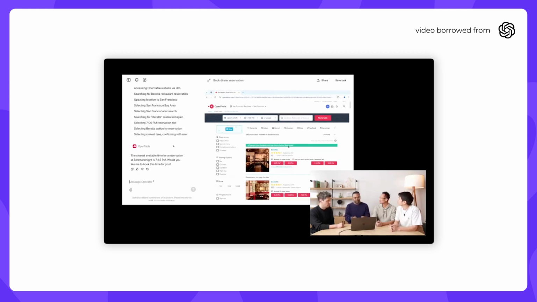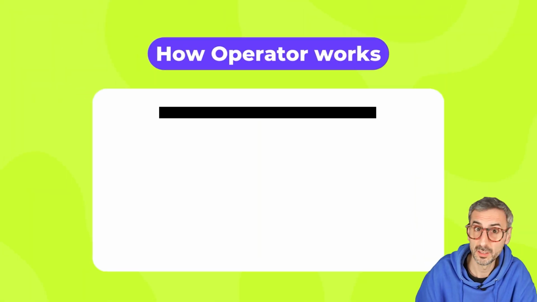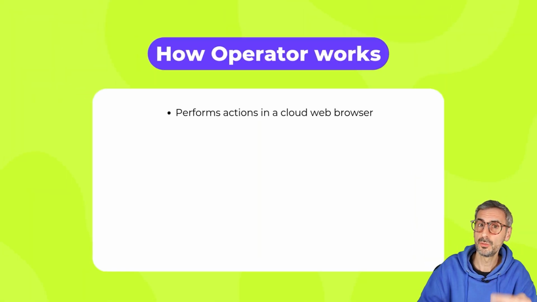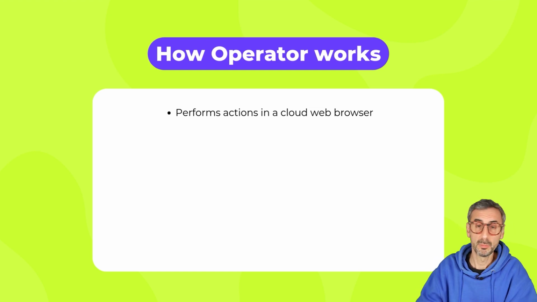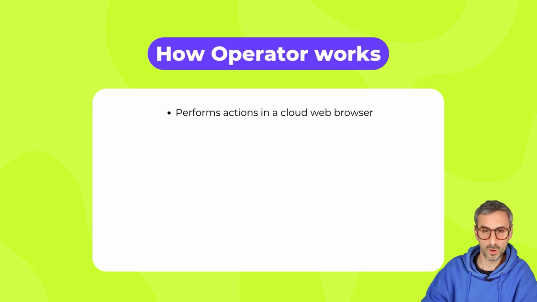When operator moves into mobile, you'll get mobile notifications, much like interactions we do with general apps. Okay, so in this last passage of the video, we learn a few additional things. The first one is that all of the actions are performed in that web browser, and that this web browser is located in the cloud. It's not using the web browser from your computer, it's using its own web browser.